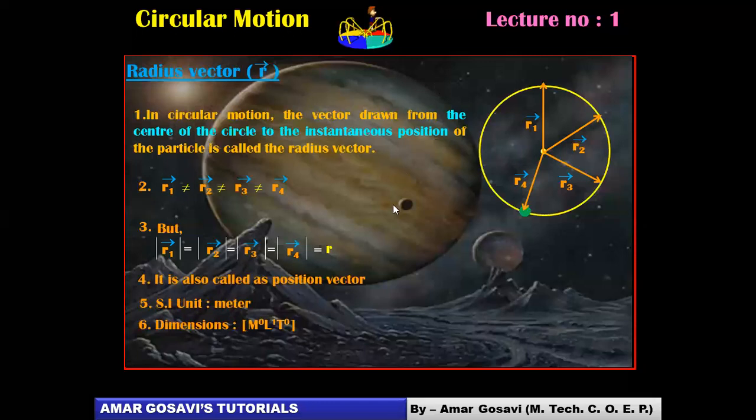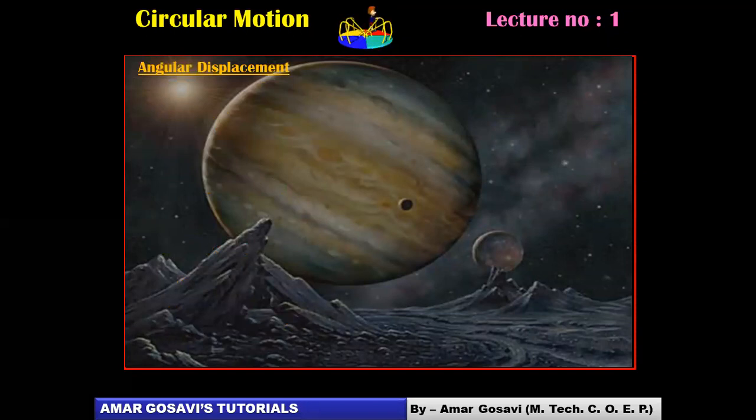Let's move ahead. Let's try to define the next terminology in circular motion, and that is angular displacement. All the time in motion in one dimension, we have seen linear displacement. Now, because this is circular motion, the displacement has to be measured in terms of angle.